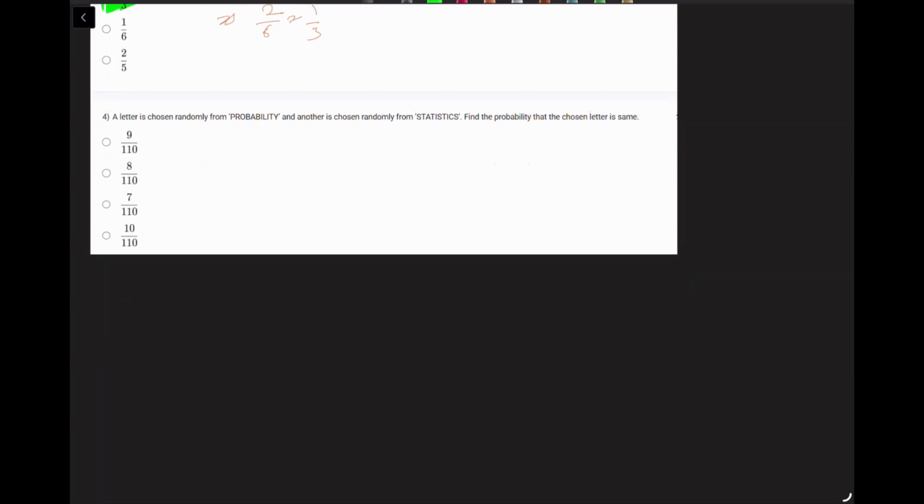Last one. A letter is chosen randomly from the word probability, and another is chosen randomly from statistics. Find the probability that the chosen letters are the same. So probability